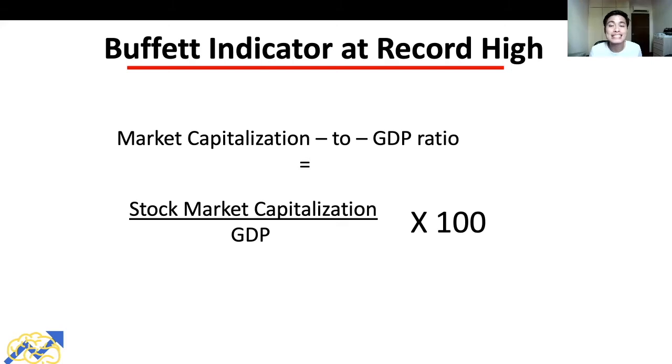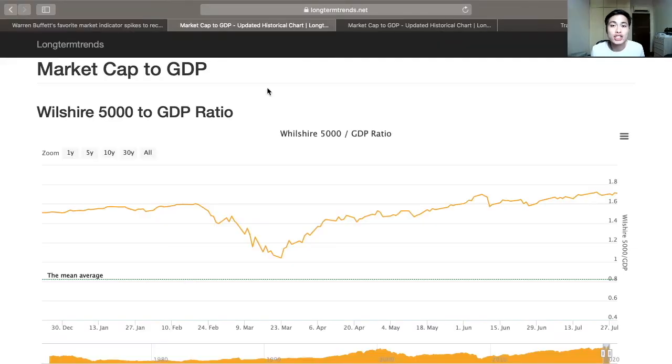And that is why we are seeing a record high reading on the Buffett indicator and the market cap to GDP ratio. This is a chart showing the market cap to GDP ratio. If we take a look at the chart, right now, as of 30th of July 2020, we stand at 1.71. And at this reading of 1.71, we are at record highs.